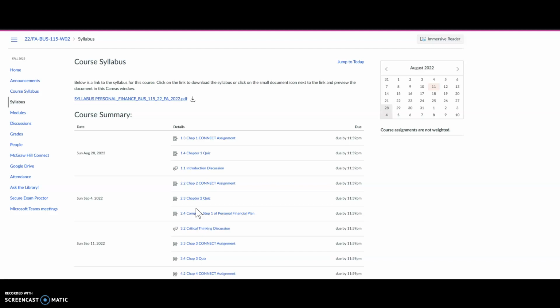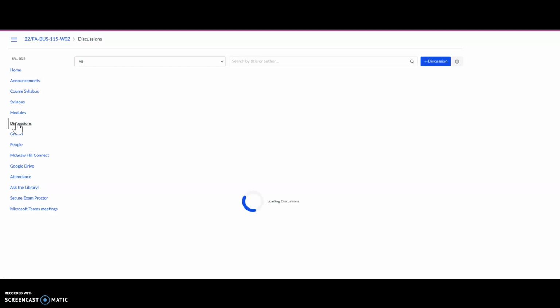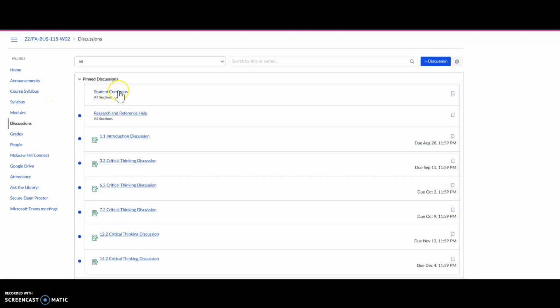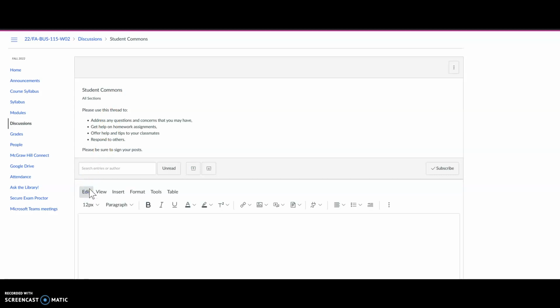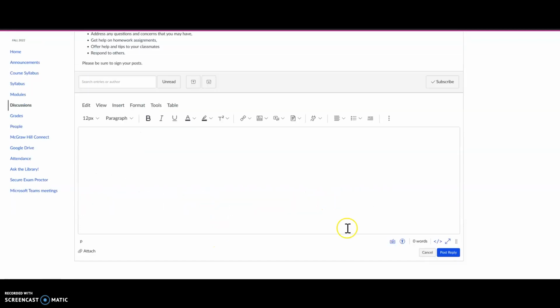Okay, well that's enough to get us started. Please post any questions about the course to the Student Commons Forum in the discussion area. That allows everyone to benefit from your questions. To get to Student Commons, you simply click on Discussions. Here, you go all the way to the top. Here's Student Commons. Open that link, and then click Reply. On the left side here, enter your question, post, and then we'll be able to see what your question is.